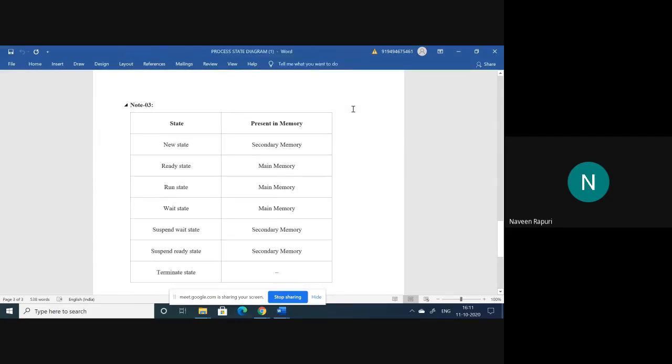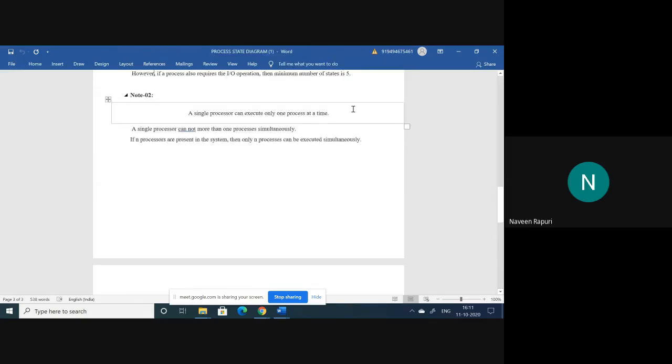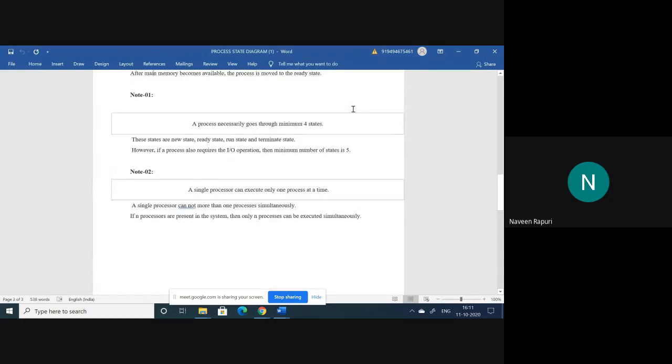Suppose they give some process state. At that particular state, the process is in which memory, the secondary memory or the primary memory, and how many minimum number of states it must go through. Every process must go through a minimum number of states if there is no IO operation. If there is an IO operation, it must go through a minimum of 5 states.